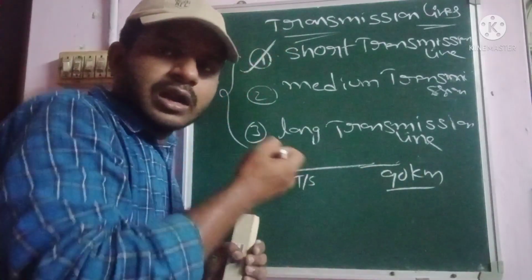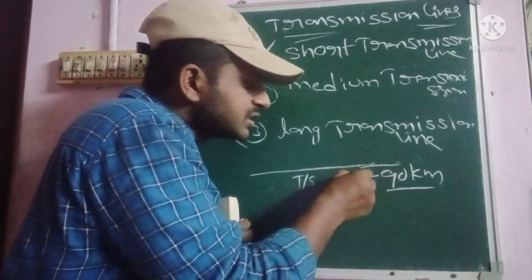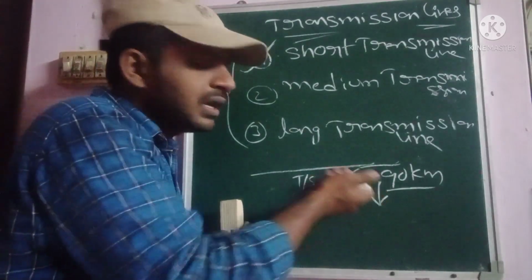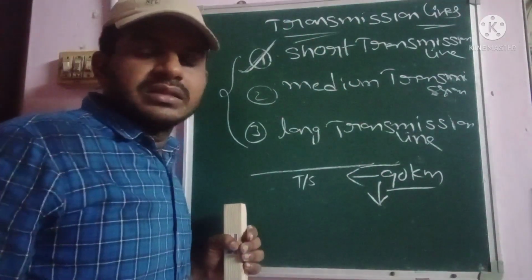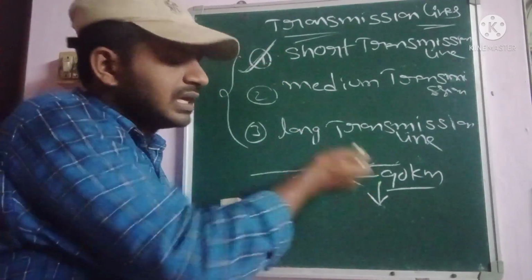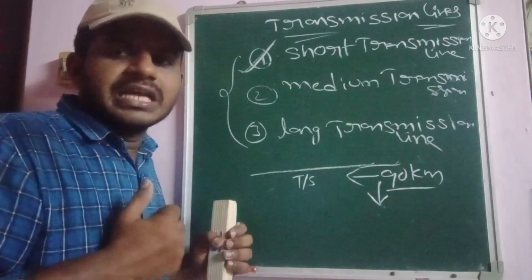Whenever the total length is below 90 km, we consider it a short transmission line. That is the representation of short transmission lines, which we can identify by the distance of the transmission line.